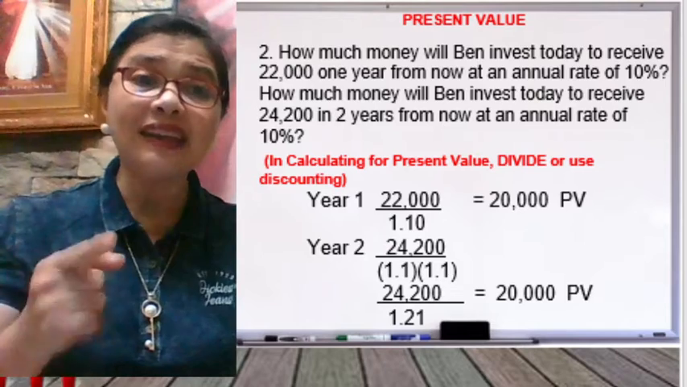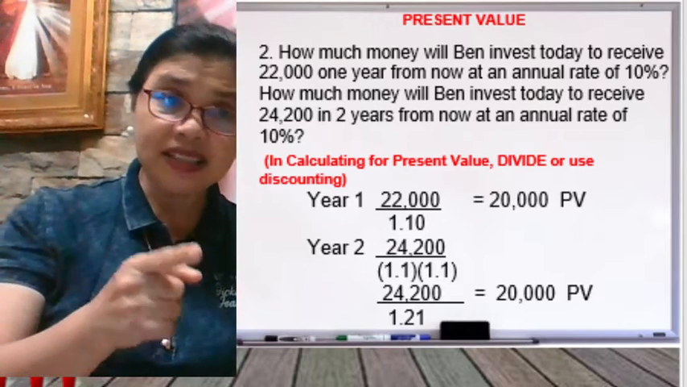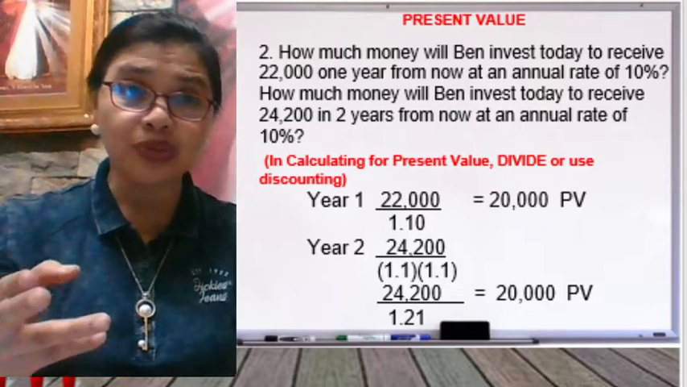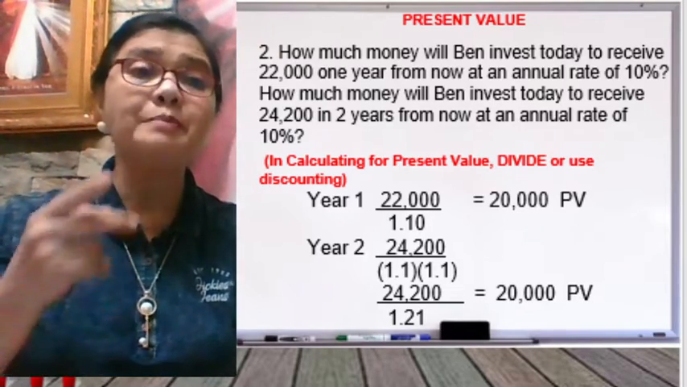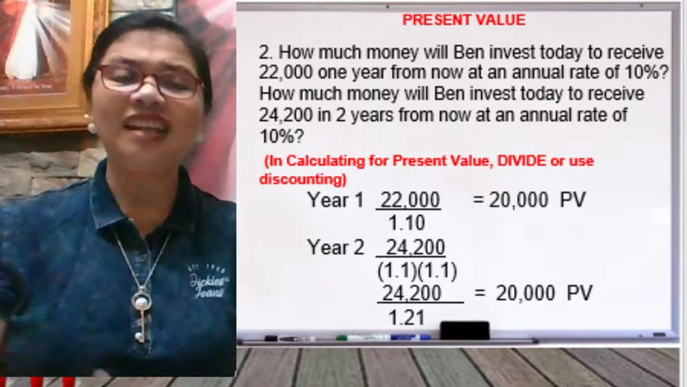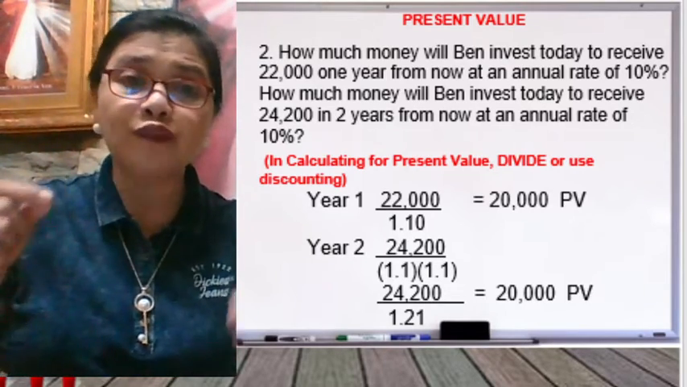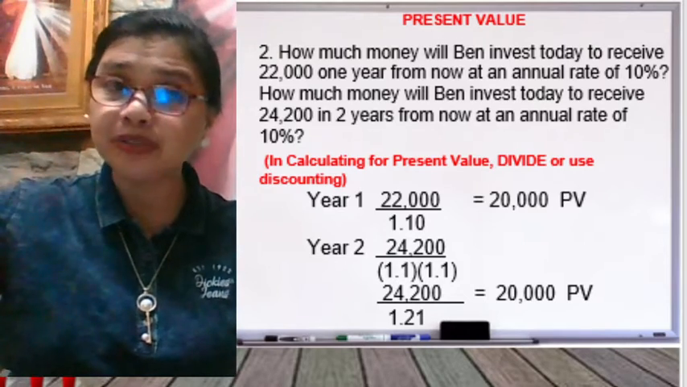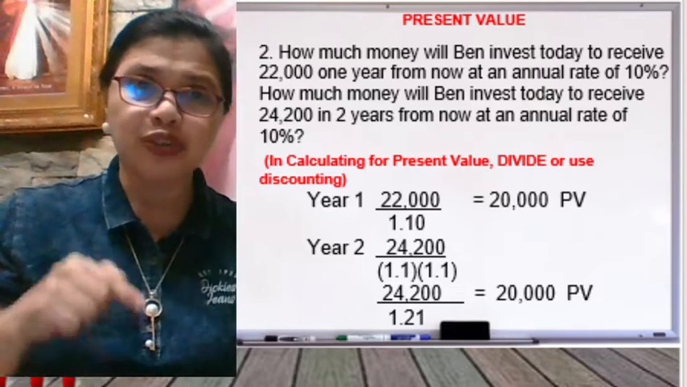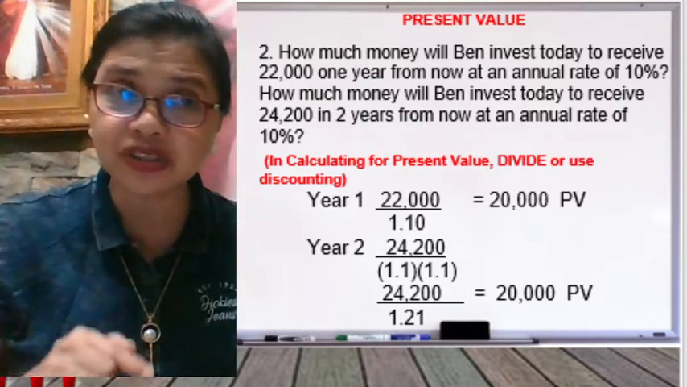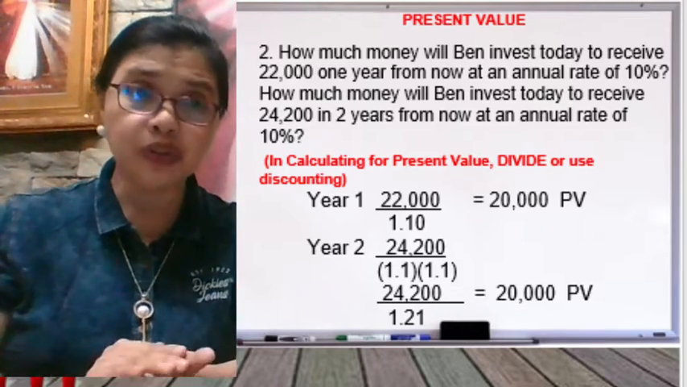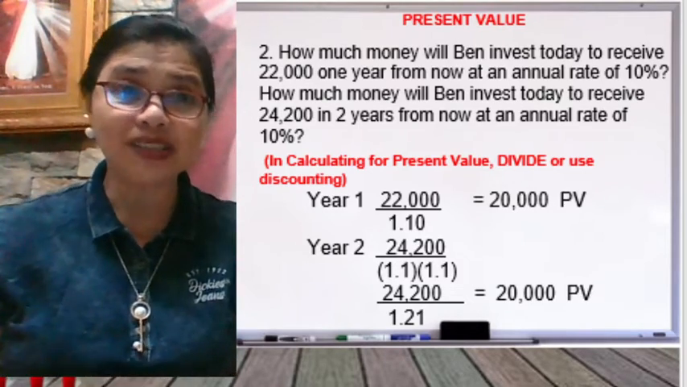So how do we go about it? 22,000 divided by 1 plus 0.10, the interest rate. So 22,000 divided by 1.10 will give us how much? 20,000. So the present value of 22,000 next year is 20,000 today. So Ben must invest 20,000 today so that a year after he will be able to get hold of 22,000 pesos.